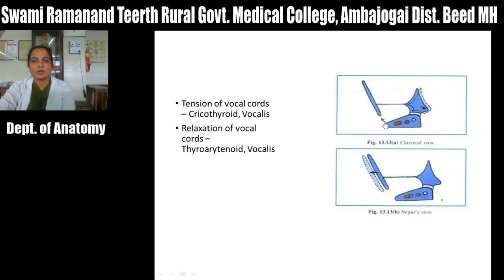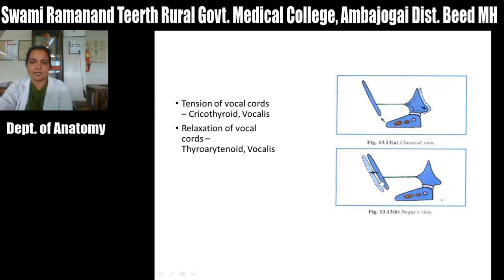Then tension in the vocal cord, again there are two views, that is the classical view and Negus's view. In that, see that there is a tilting when this muscle gets contracted, that is the cricothyroid muscle. There will be a movement of the arytenoid cartilage backward and the cricoid cartilage upward, and it will pull the vocal cord. So it will tense the vocal cord. Vocal process will go backward. Okay, so this is a tension in the vocal fold or vocal cord that is produced by the cricothyroid and